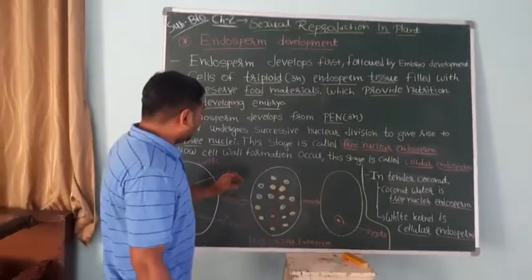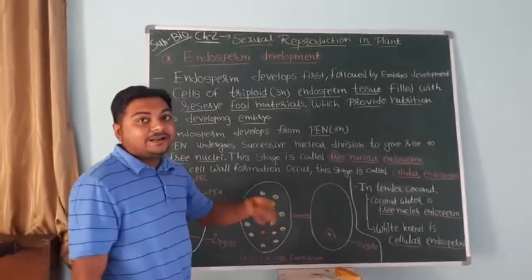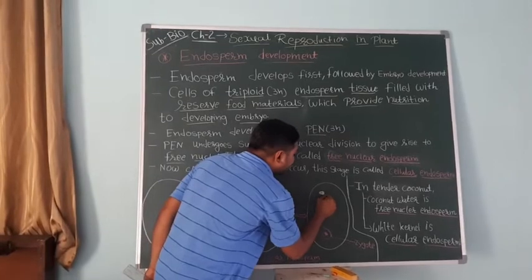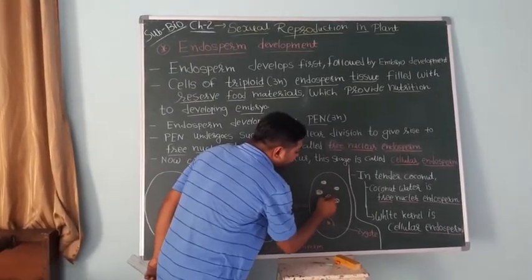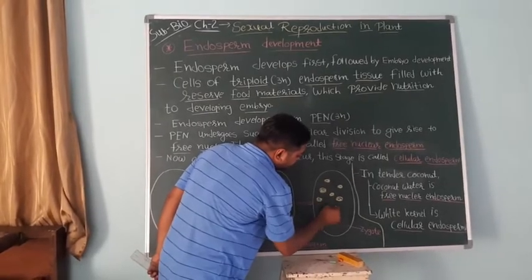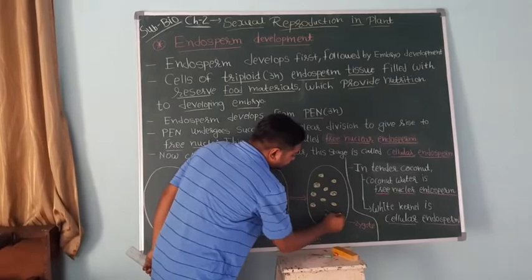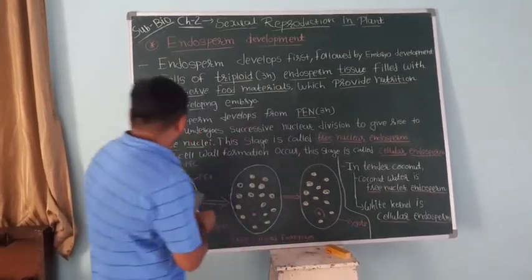Now from here the nuclei start developing cell walls.